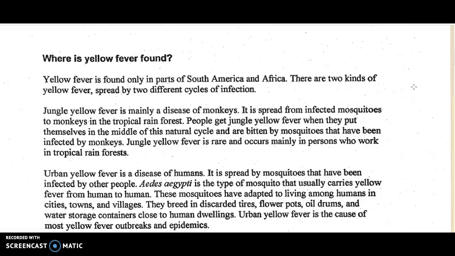Aedes aegypti is the type of mosquito that usually carries yellow fever from human to human. These mosquitoes have adapted to living among humans in cities, towns, and villages. They breed in discarded tires, flower pots, oil drums, and water storage containers close to human dwellings. Urban yellow fever is the cause of most yellow fever outbreaks and epidemics.